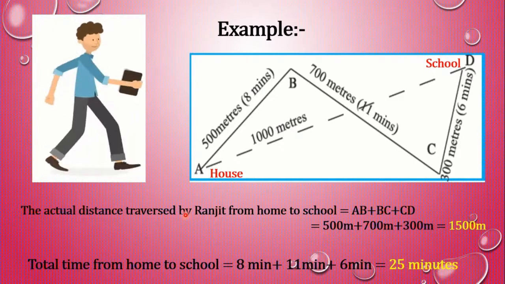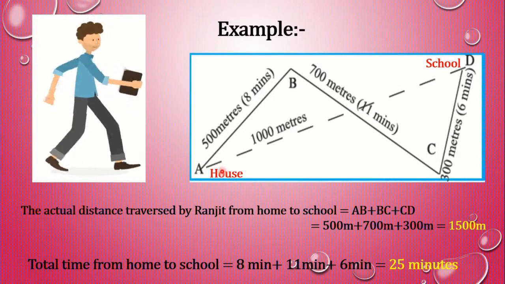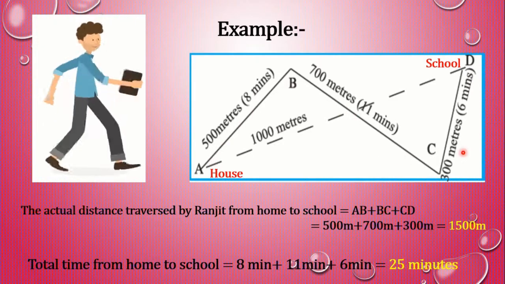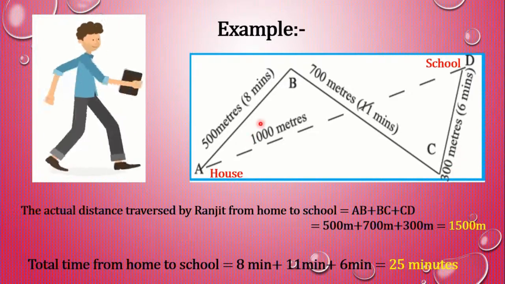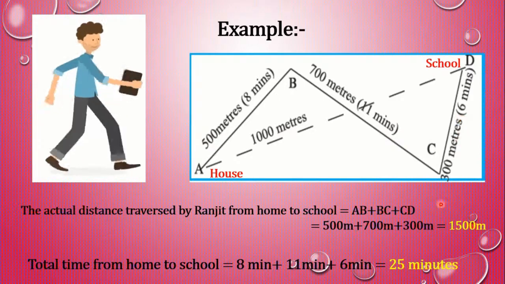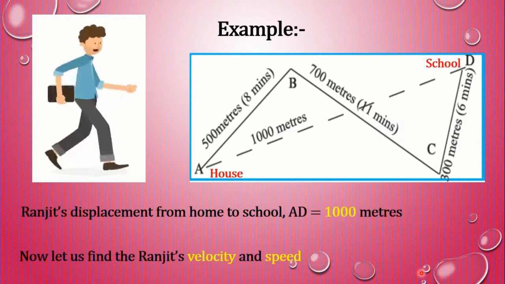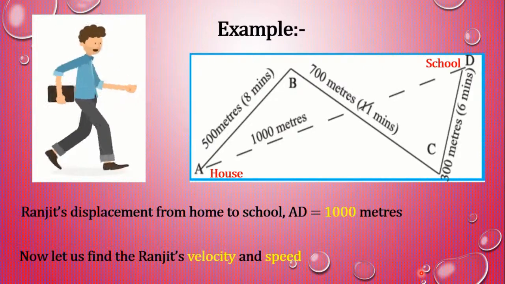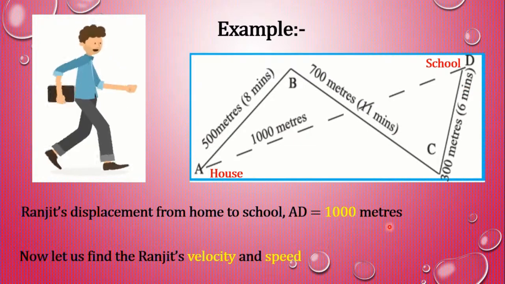And Ranjit's displacement from home to school, that is AD, equals 1000 meters.